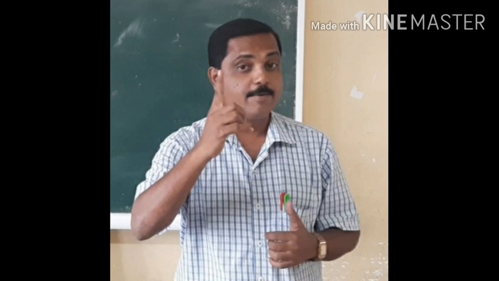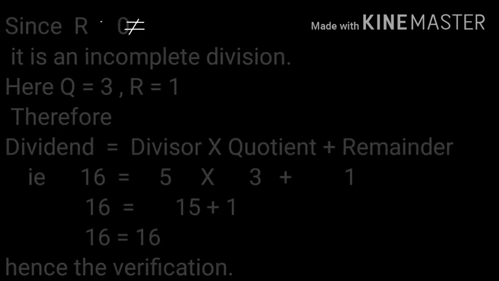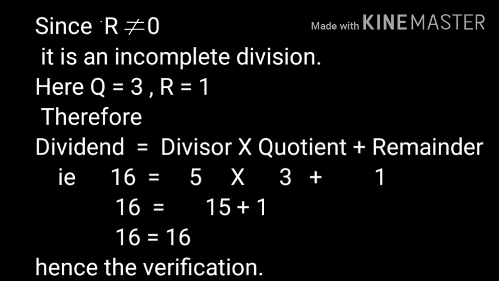Here, dividend is equal to divisor into quotient plus remainder. Look at the board, children. Since remainder is not equal to 0, it is an incomplete division. Here quotient is equal to 3, remainder is equal to 1.